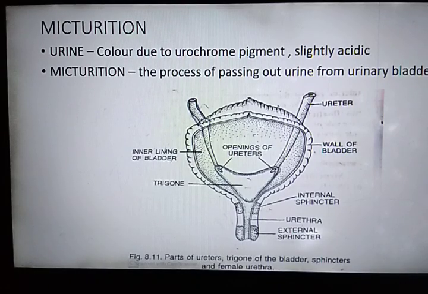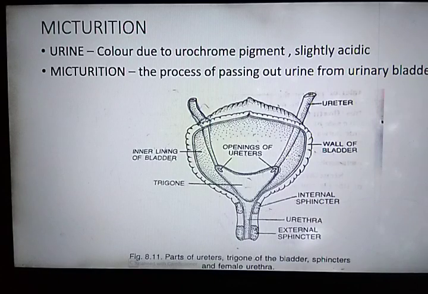The urinary bladder is a median pear-shaped sac made up of smooth muscles. So it is a muscular structure with a thick muscular distensible wall.